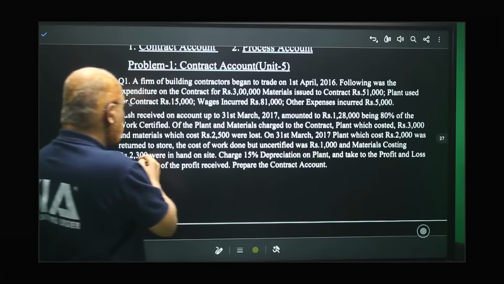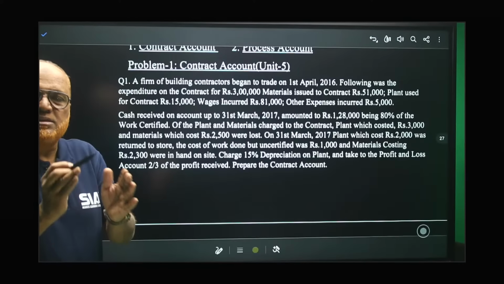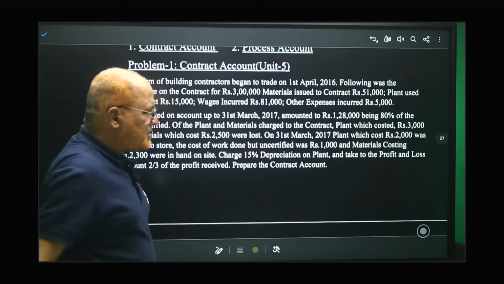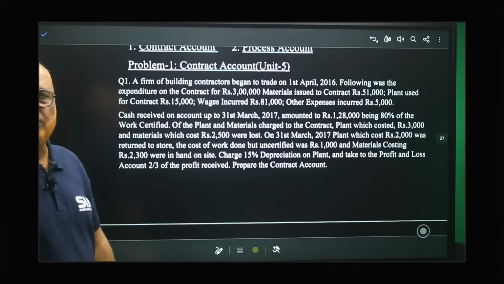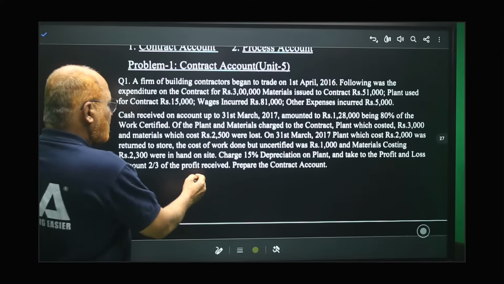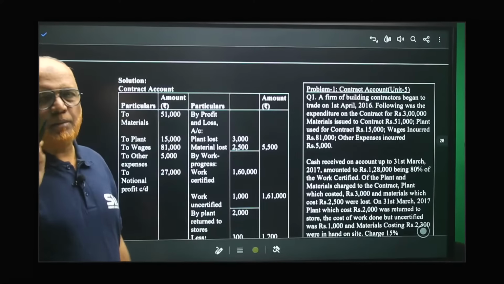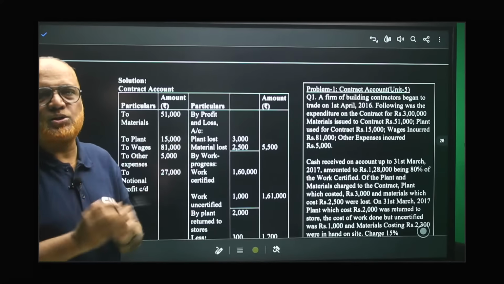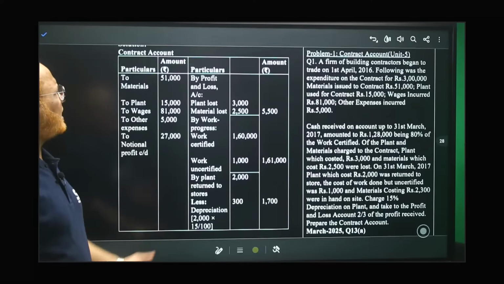And material costing 2,300 were in hand on site at the end of the year. Some material are on hand, not consumed. Charge 15% depreciation on plant and take to the profit and loss account 2/3 of the profit received. Prepare the contract account. That's all. Understanding the problem is half solved. So when I explain the problem, keep the complete concentration, focus on the contents of the problem. Now, contract account will be like this. Simple, just like a ledger account.